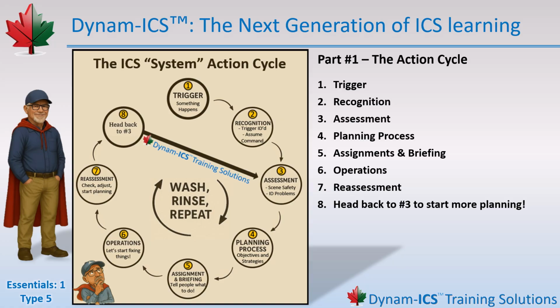The magic of this is simple. We took the complexity of ICS and turned it into a workflow that you can actually follow. Even when your phone is ringing, the radio is noisy, and people are asking you 10 questions at once. And here's the kicker. This isn't separate from ICS. It is ICS. The action cycle is the same thinking process that scales all the way up to the formal planning cycle used by Type 3 IMTs. When your incident grows, this flows right into that without missing a beat.